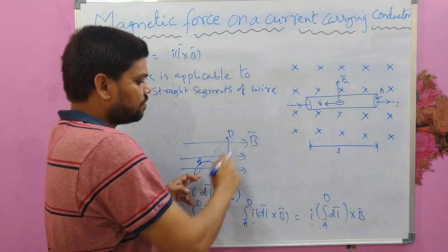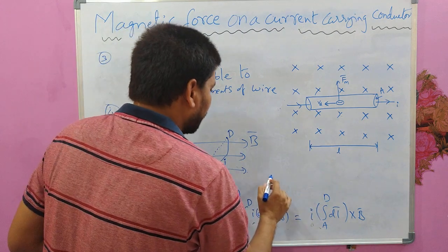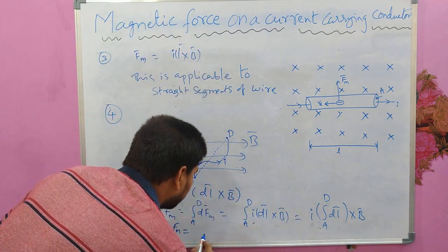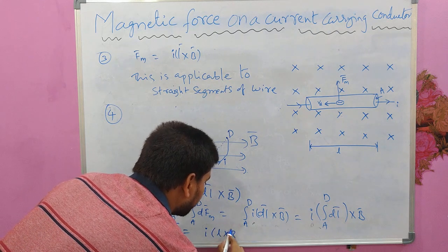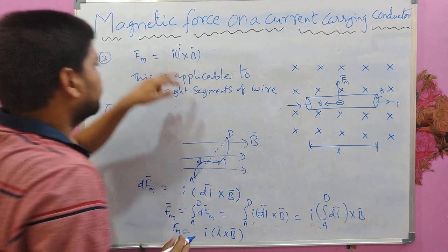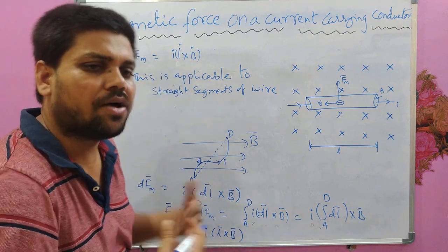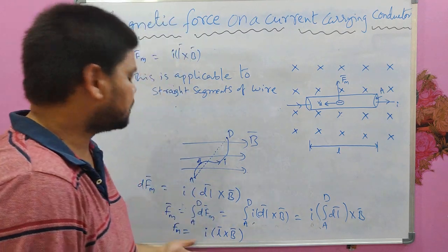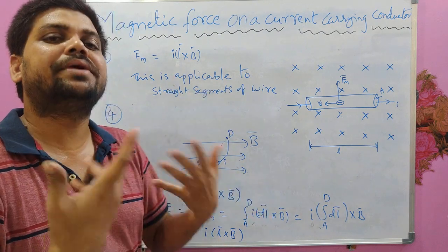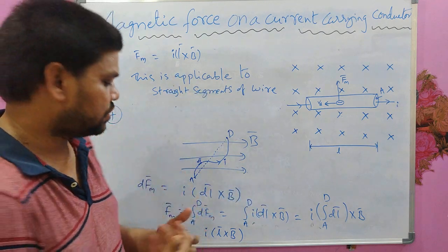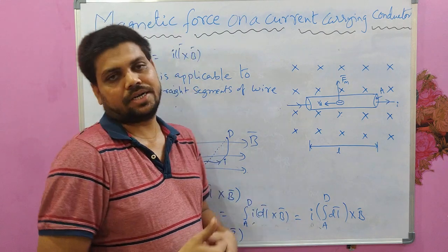If that length of the wire is taken as small l, then again this expression would come like this here. So this is how we have to approach the calculation of magnetic force acting on a wire with arbitrary shape. So you have to make use of the polygon law of vector addition.